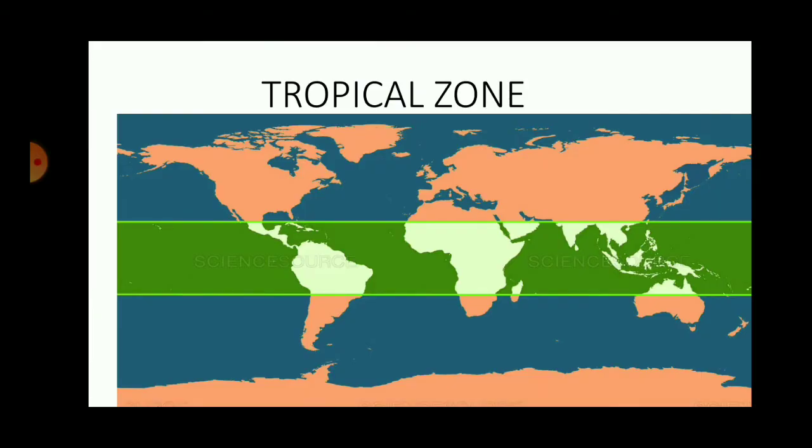In the tropical zone, here you can see the tropical zone, where perpendicular rays of the sun are received. Perpendicular rays of the sun give very high solar energy, because of which the rate of evaporation is high. So in the seas in the tropical area, the rate of evaporation is very high. Therefore, the salinity here is very high. So in the tropical region, the salinity is very high.